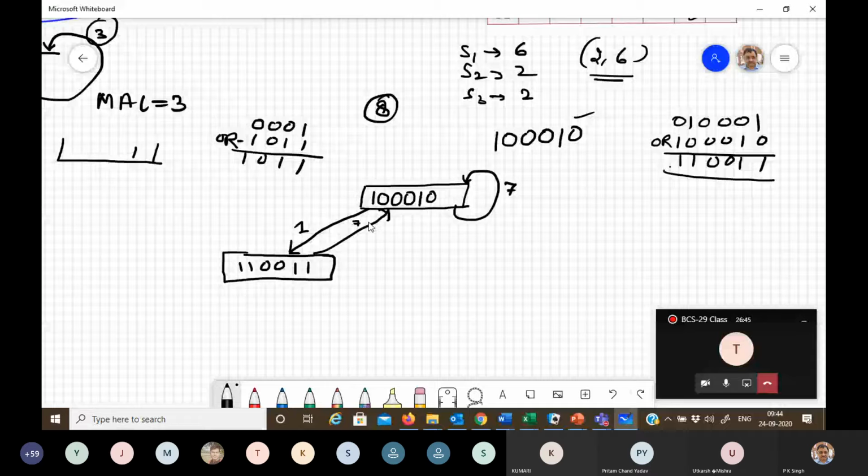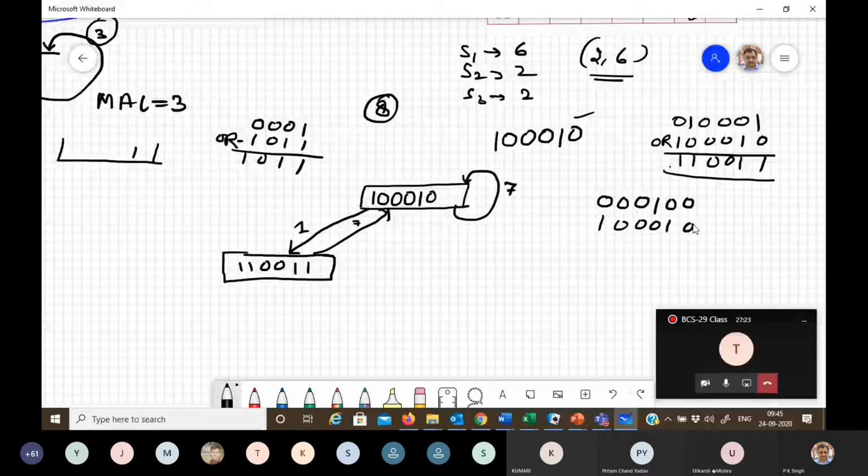Latency 7. Now here you just see 2 is the forbidden latency, 3 will be the permissible latency. So you just see what will happen with 3. Shifting 3 bits right, you will get this. And the initial collision vector is 1 0 0 0 1 0.